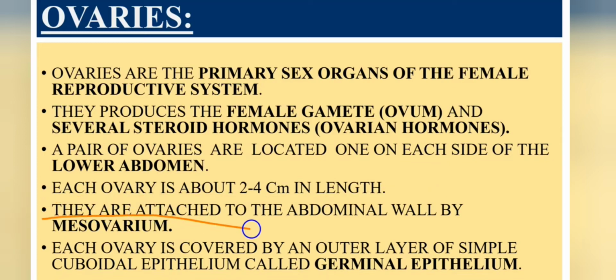They are attached to the abdominal wall by the mesovarium, which is a ligament that supports the ovaries.